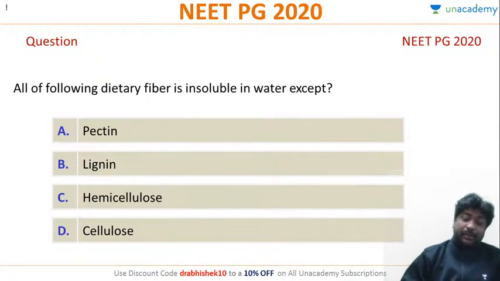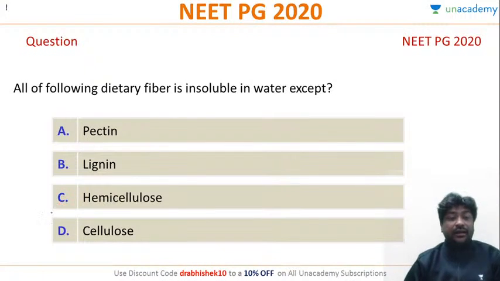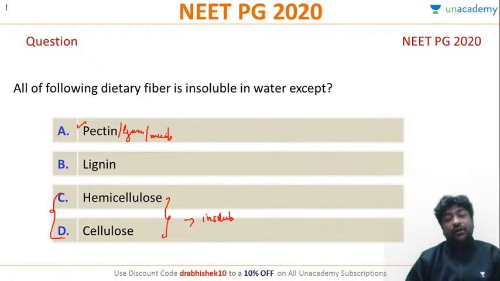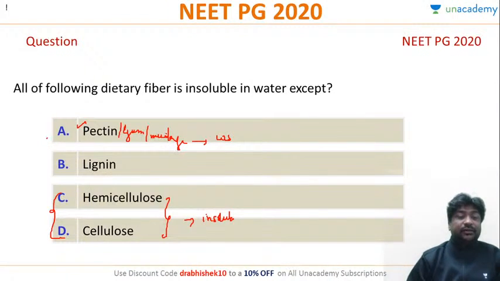Now remember, both cellulose as well as hemicellulose are not soluble in water. They are definitely insoluble in water. So pectins, gums, mucilage, all these are water soluble. So the correct answer will be A.